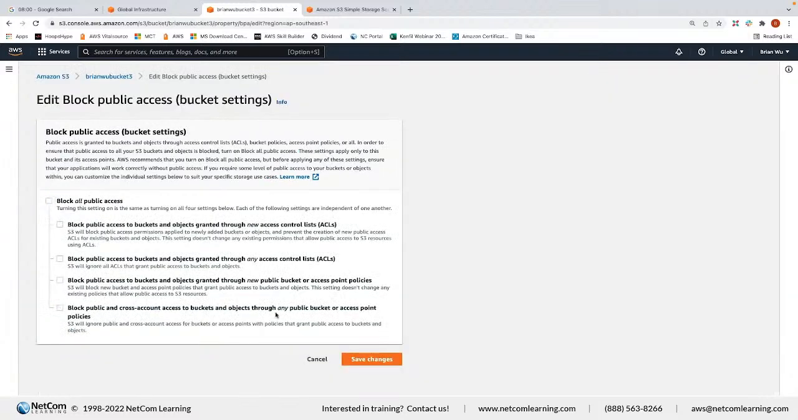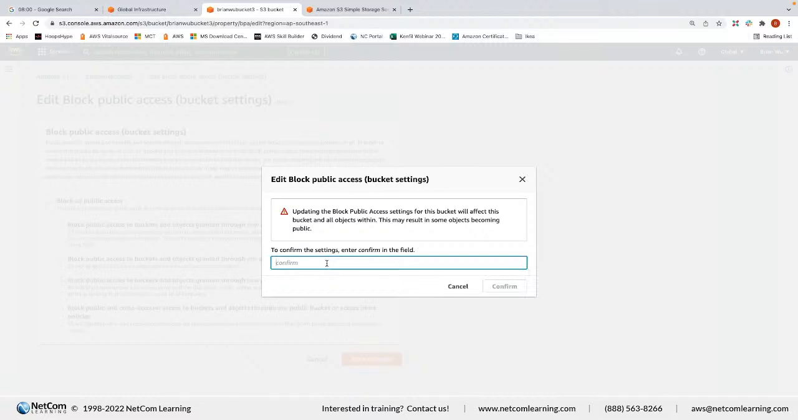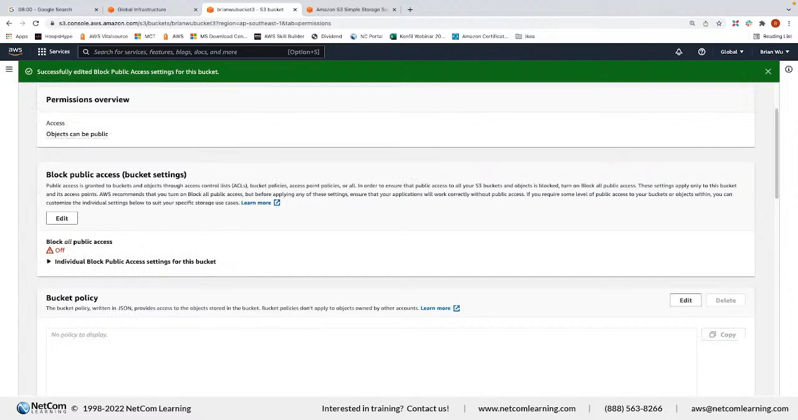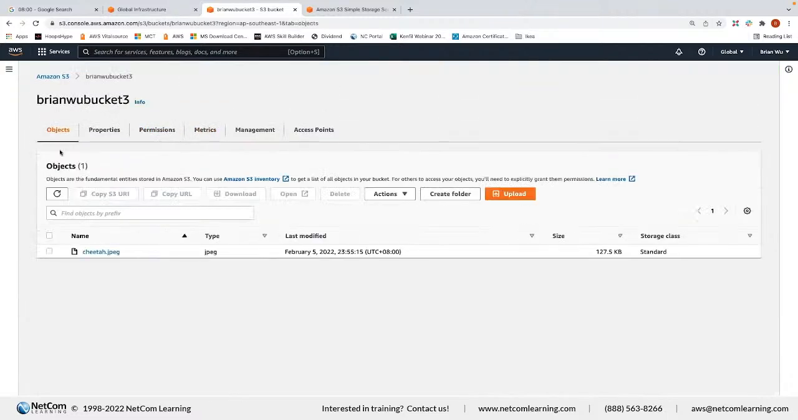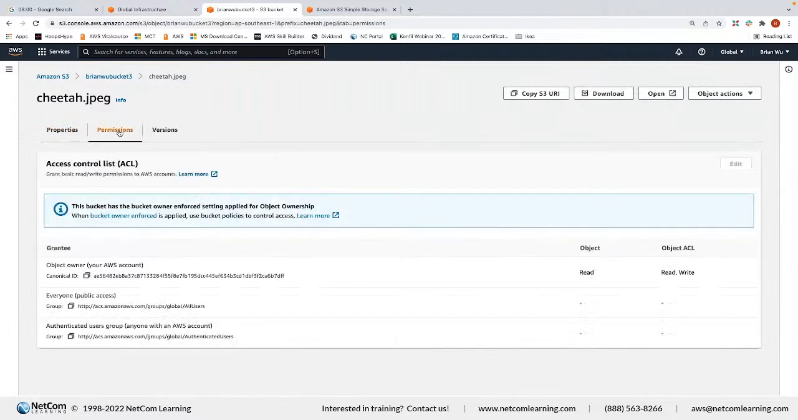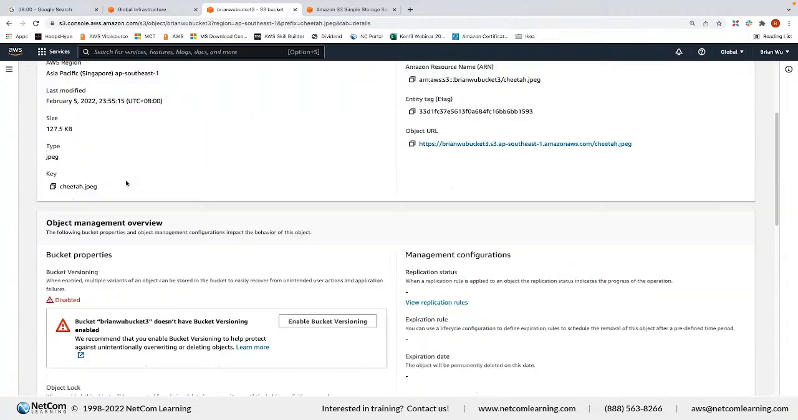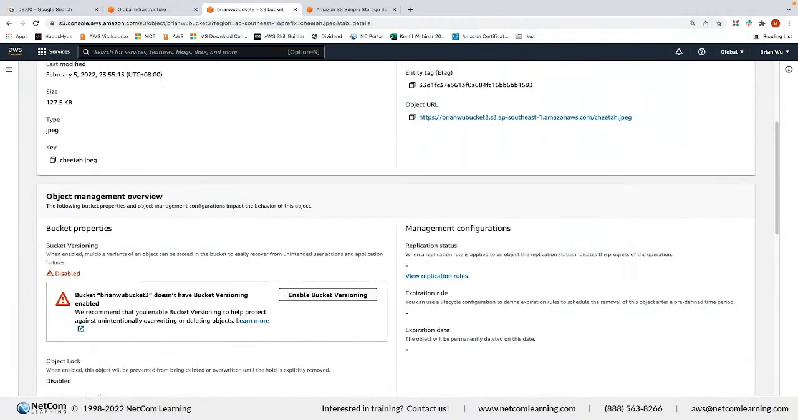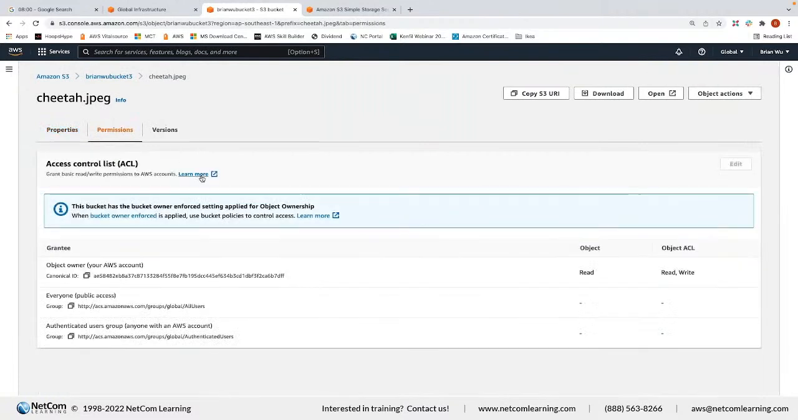First of all, in the bucket, I remove the block all public access, and then there is a warning. All right, you really want to do so? Then I confirm, and after that, let's go back to the object. For the object, there is also permission, and enforce the ownership, something like that. And here, I need to disable. All right, let me take a look.